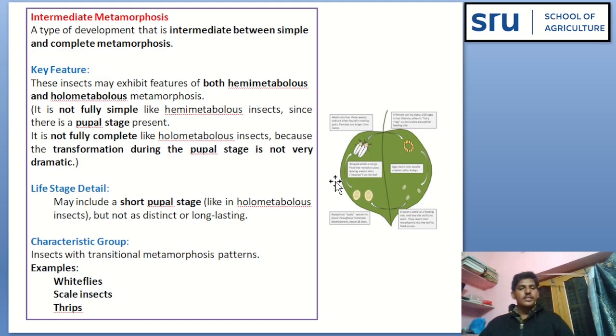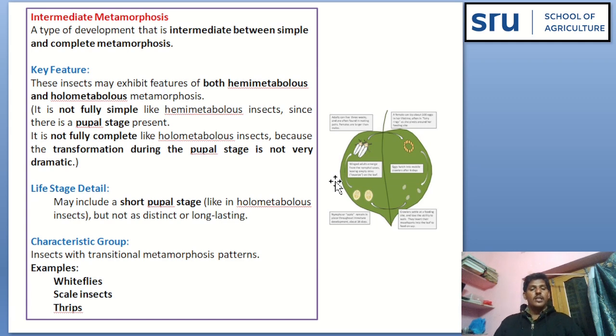Intermediate metamorphosis. It is a type of development that is intermediate between simple and complete metamorphosis. These insects exhibit features of both hemimetabolous and holometabolous metamorphosis. That is, it is not fully simple and not fully complete.